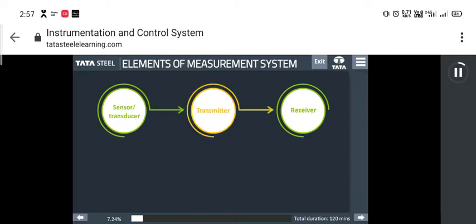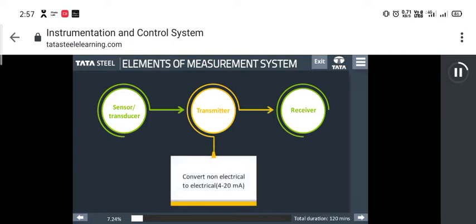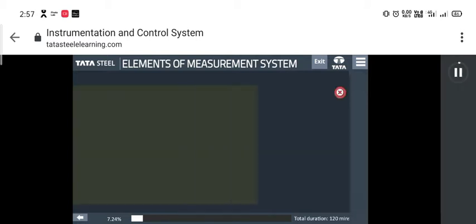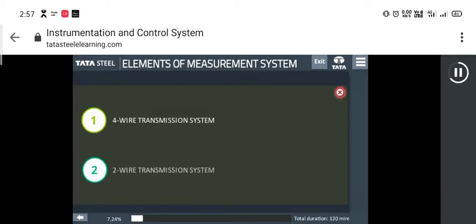The transmitter measures the change in output of the sensor and converts that into a proportional signal. Transmitters for communicating 4 to 20 milliampere DC signals need 24 volts DC power supply. The power supply can be provided in two different ways. 4-wire transmission, 2-wire transmission.